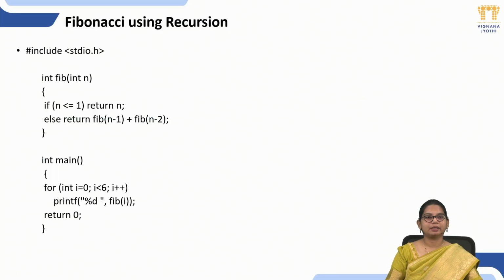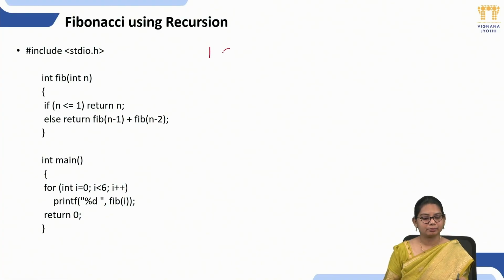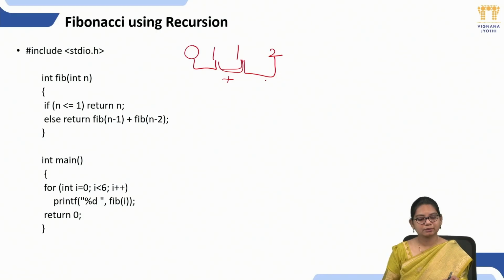So now consider another example, the Fibonacci series. Fibonacci series is related to the golden ratio. So in our university, which has a beautiful structure, it is near the golden ratio. So how do we generate the Fibonacci series? By adding a sequence of two numbers: 0, 1, 1. These are my input numbers. So if we add 0 plus 1, what will the answer be? 1. 1 plus 1, answer will be 2. 2 plus 1, answer will be 3. 3 plus 2, answer will be 5. Right?